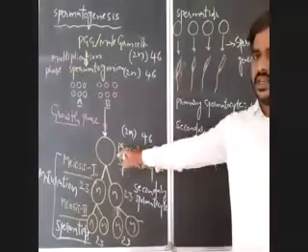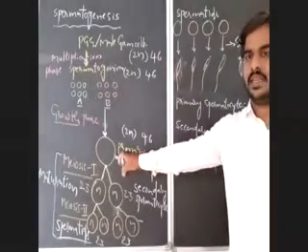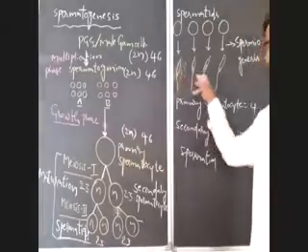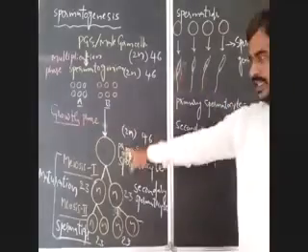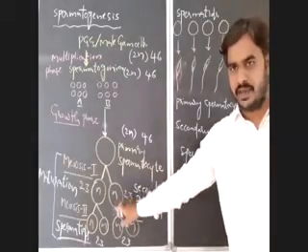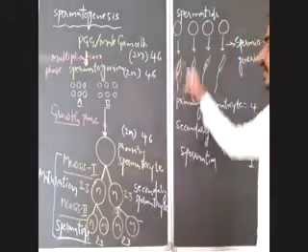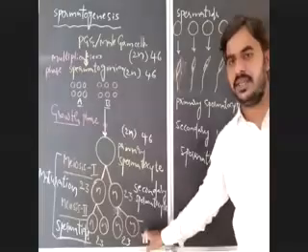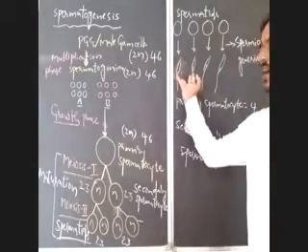If you observe carefully, from a single primary spermatocyte we got 4 sperms. From a single primary spermatocyte we got 2 secondary spermatocytes. From a single secondary spermatocyte we got 2 spermatids, and from those 2 spermatids we got 2 sperms.